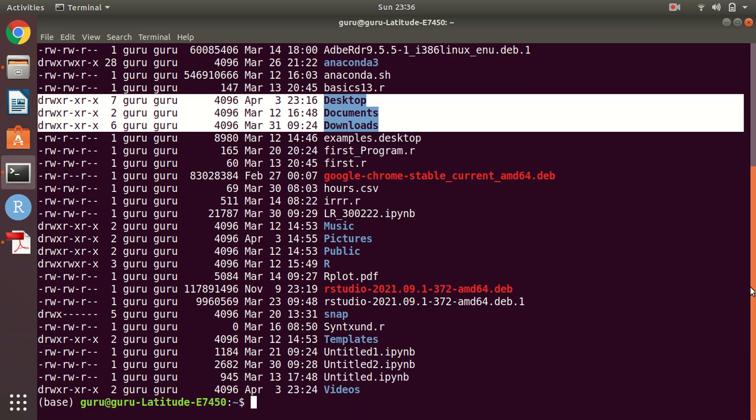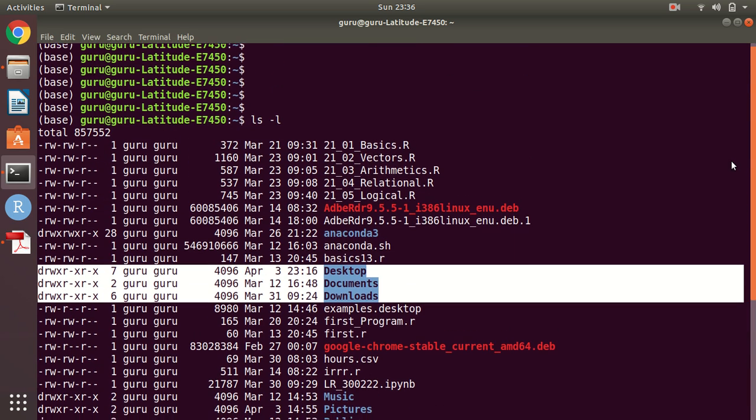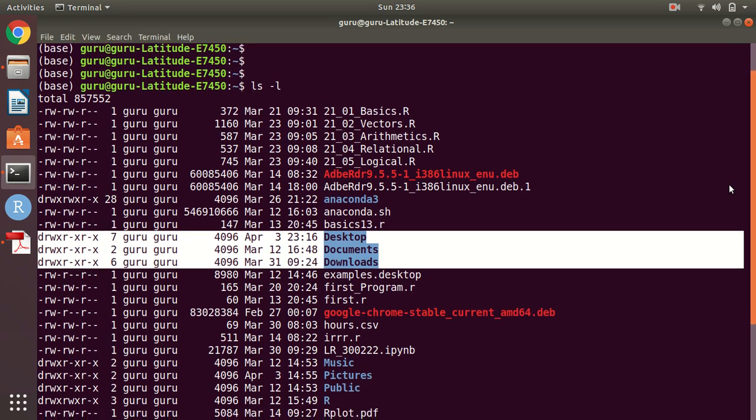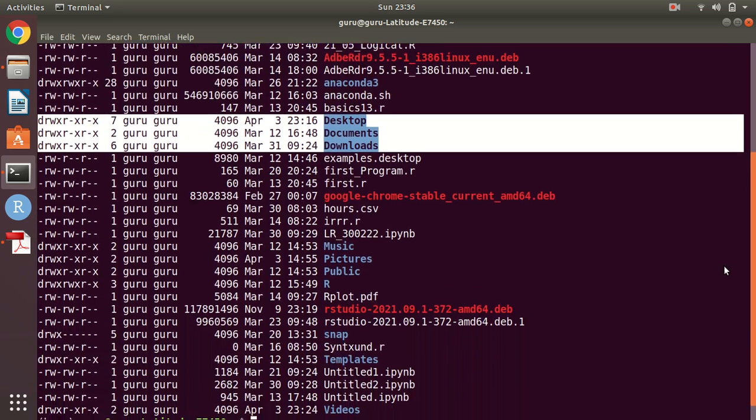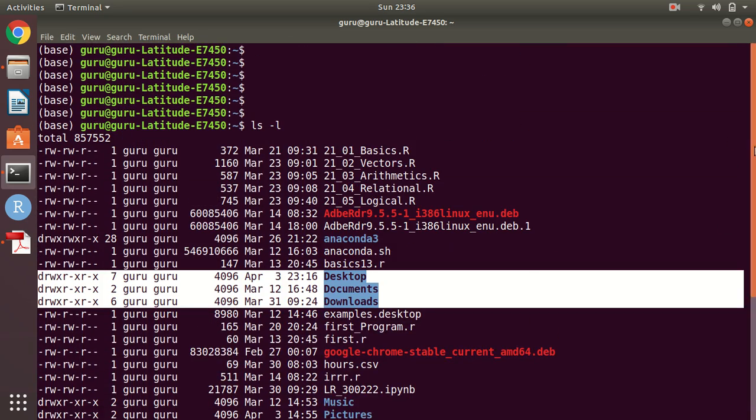With the help of ls we get the list very easily. With ls -l, along with the directory name and file name, we can easily understand when the file was created, its size and everything.